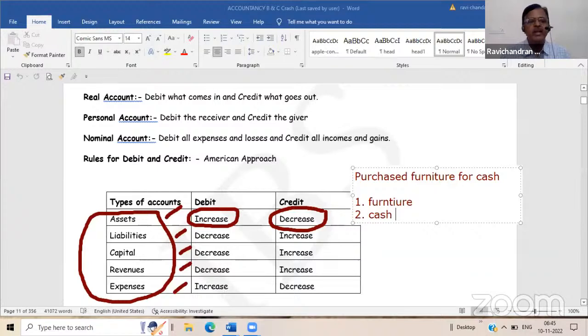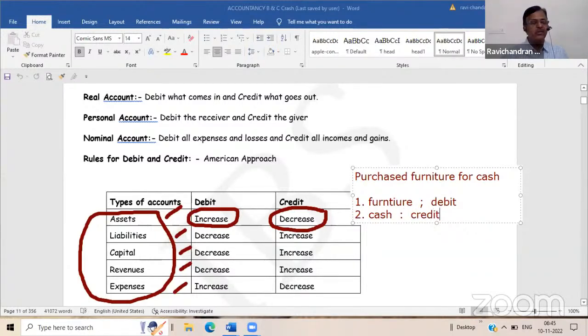Asset item. Cash, where will it come? Asset. Both are assets here. Now you ask whether furniture has increased or cash has increased. Furniture has increased. So debit whichever item increased. Increase means debit. Here you have to debit furniture. Cash decreased, so cash has to be credited.